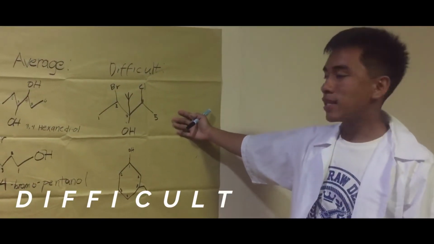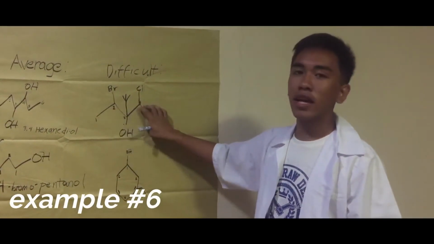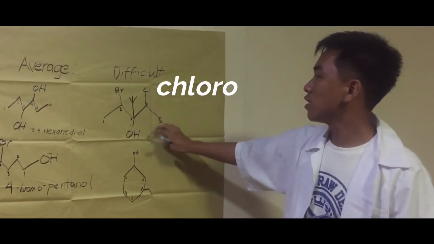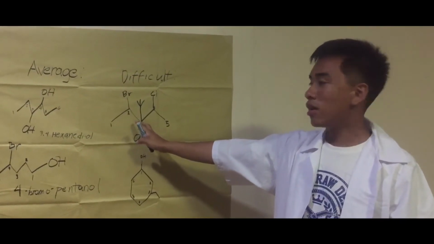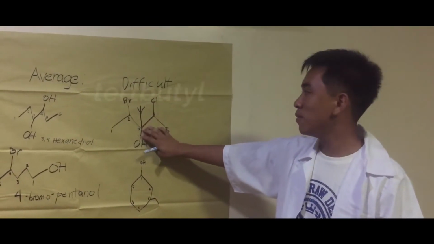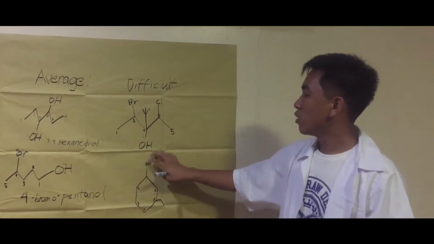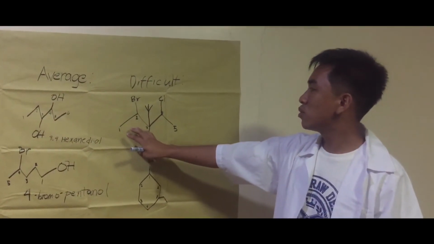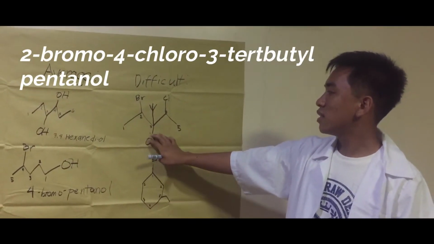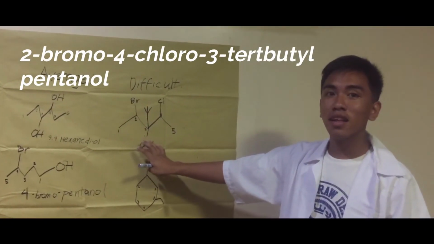So here, in our sixth example, we have bromine and chlorine. We name these two as bromo and chloro. And on our third carbon atom, we also have a special branch which is called tert-butyl. So we name it as 2-bromo, 4-chloro, 3-tert-butyl pentanol.